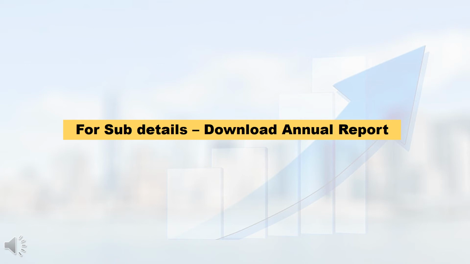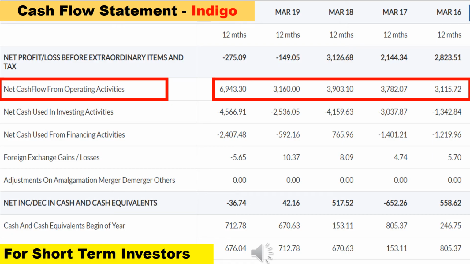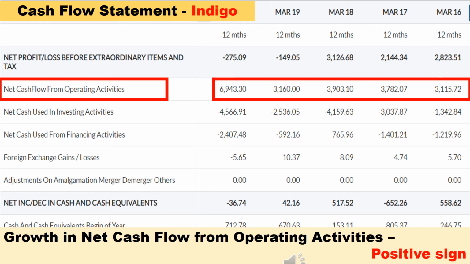For analyzing those sub details, you have to download that company's annual report. Suppose you would like to be a short-term investor in any company, then you analyze only one term in the cash flow statement, that is net cash flow from operating activities. For analyzing this term, you need not download the annual report. The data given on the Money Control website is sufficient. In this term, you have to check whether the net cash flow from operating activities value is increasing year by year. If that value is increasing year by year, then it can be considered a positive sign for that company.